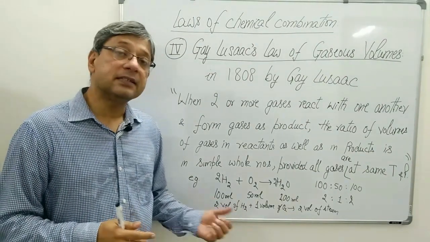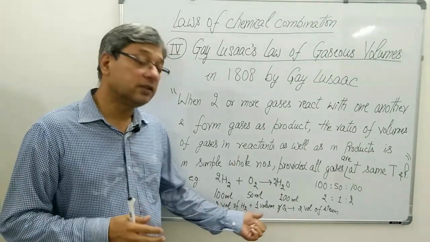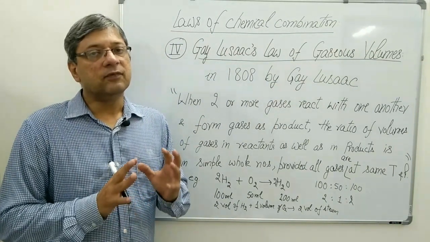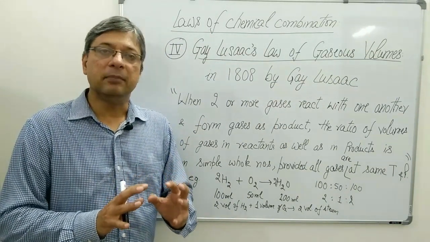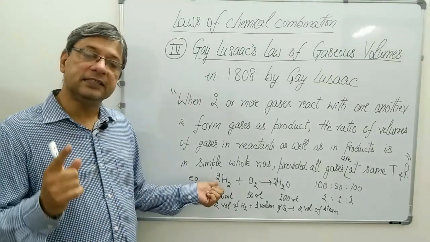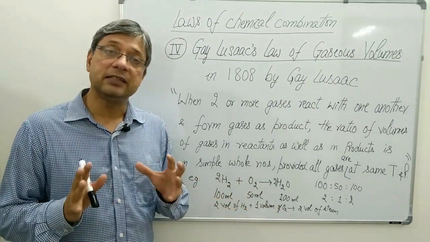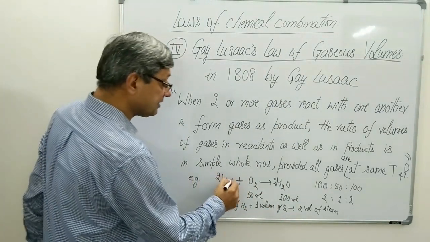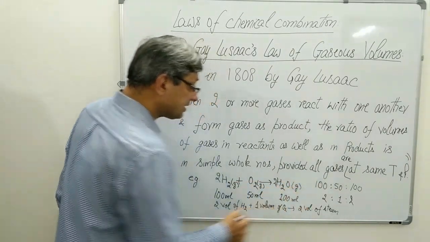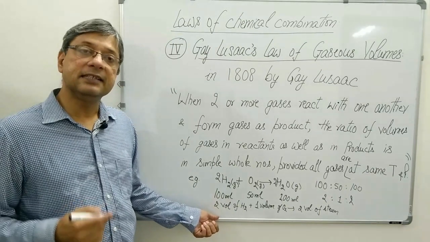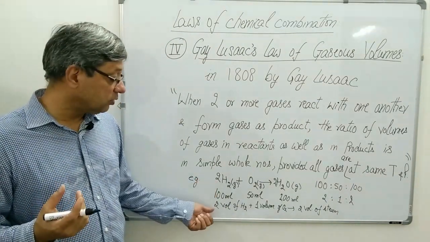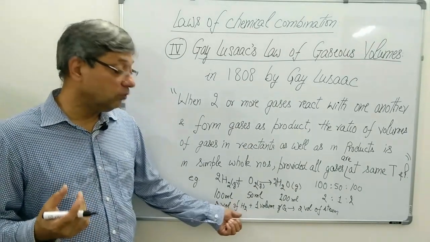When we express the equation in terms of volume, first thing we have to do is write a balanced chemical equation, and take the coefficient of each reactant as well as product which are gases. We have to consider only gases. Gases will be taken as volume. 2 is the coefficient of hydrogen, so it will be written as 2 volumes of H2.